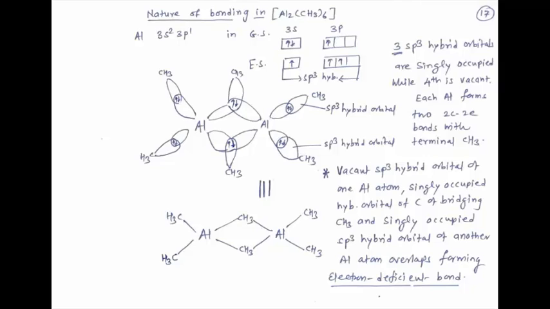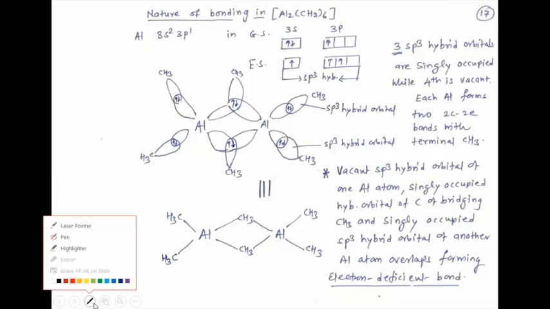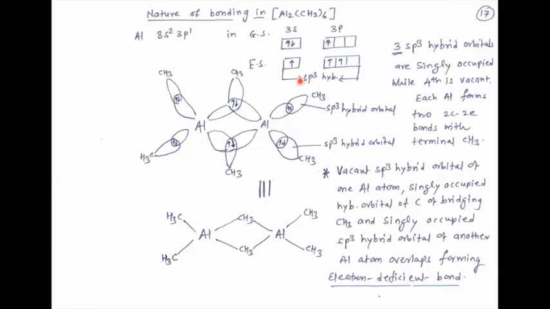In the excited state, a 3s electron is promoted into a 3p orbital, and now there are 3 unpaired electrons. The 3s and 3p orbitals combine and undergo sp3 hybridization, forming 4 hybrid orbitals. Out of these, 3 are half-filled and the 4th is vacant.